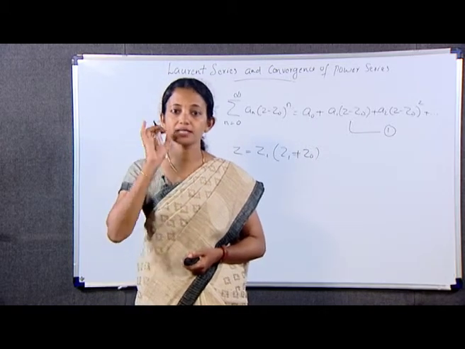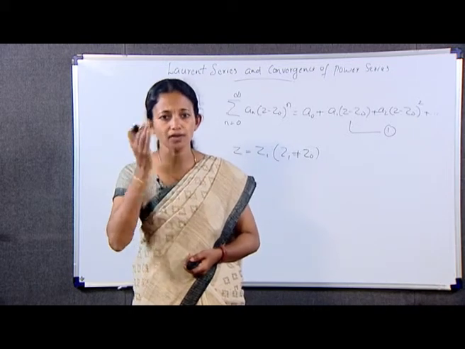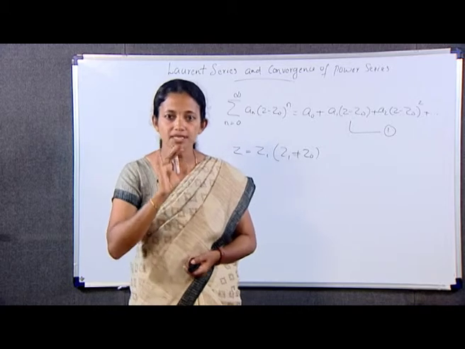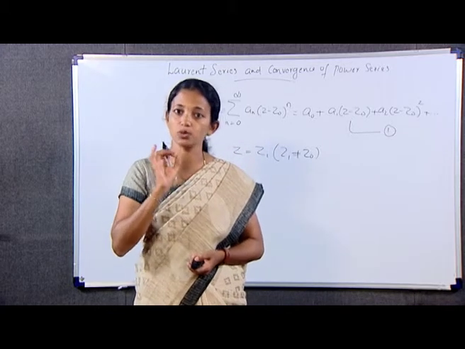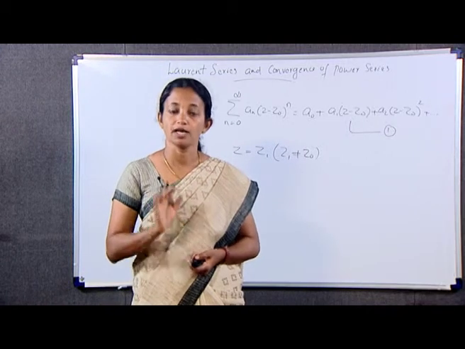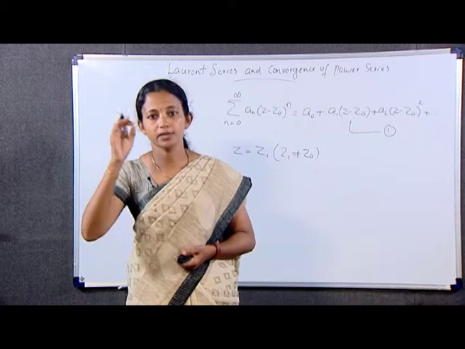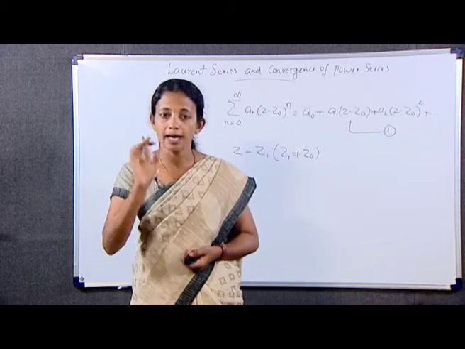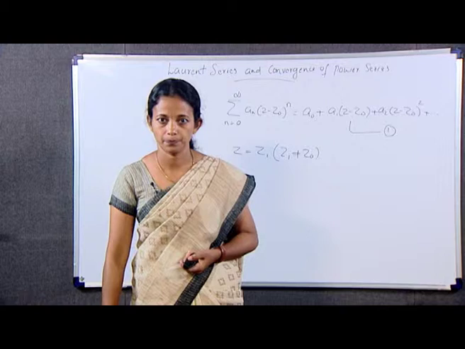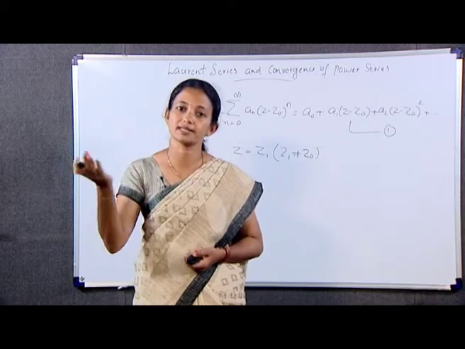Let r be the smallest real number so that the distance of any of these points from the center z0 is at most equal to r. Then by theorem 1, it follows that the series converges for all z within the circle of radius r about the center z0. The series cannot converge at any point z outside that circle.